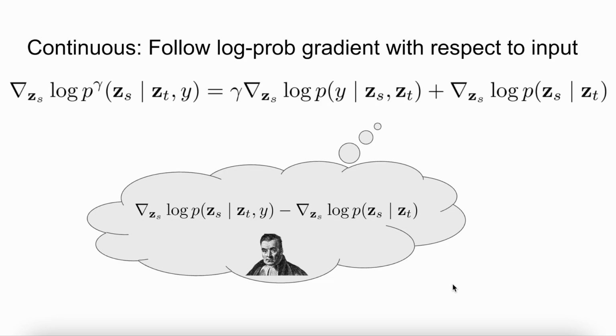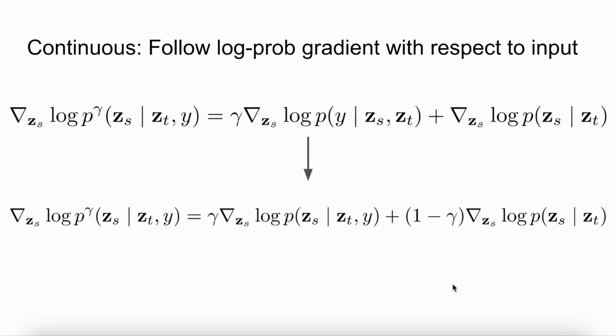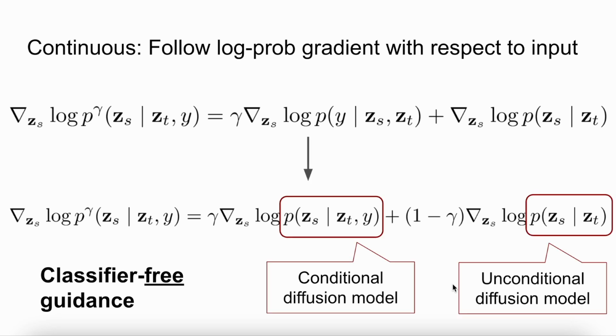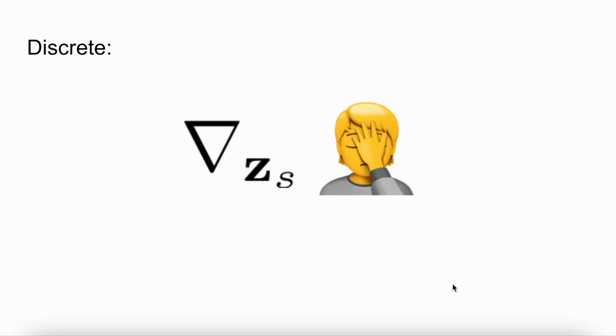Applying Bayes' rule again for the first term and plugging it into the expression, we get a formulation that no longer needs access to an externally trained classifier. This yields an algorithm of classifier-free guidance where we now follow a weighted score from a conditional diffusion model and an unconditional one. In practice, these models are trained jointly by randomly dropping out the conditioning variable during training to model the unconditional distribution. We now move to the derivation of comparable mechanisms for discrete diffusion models.